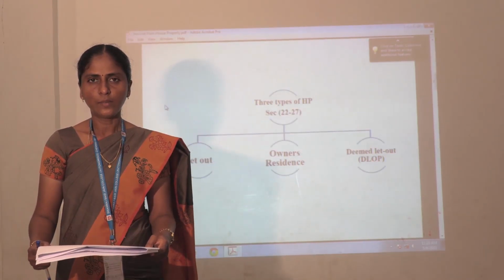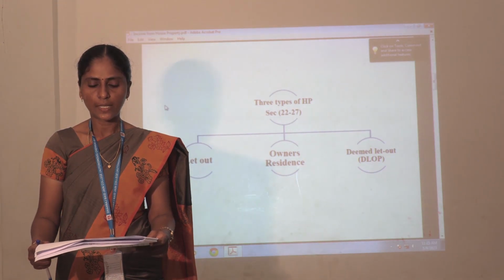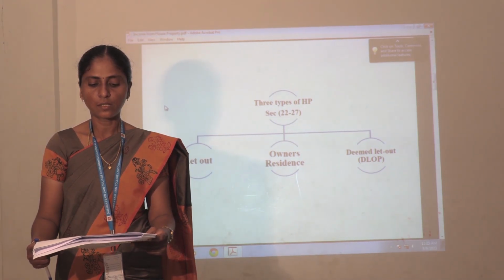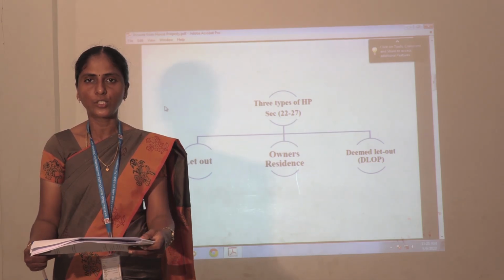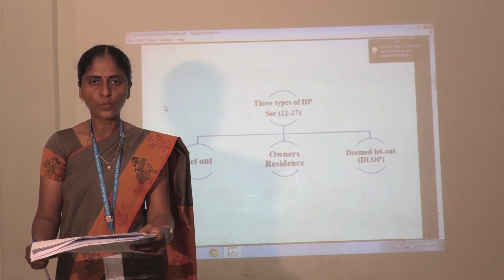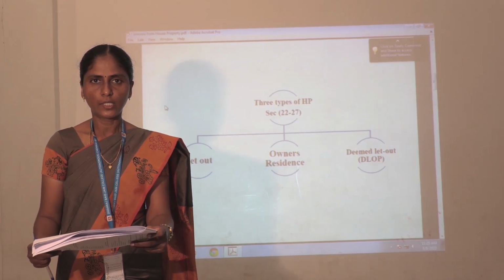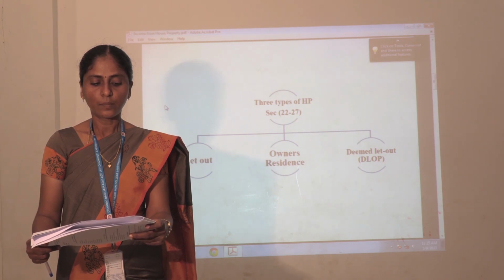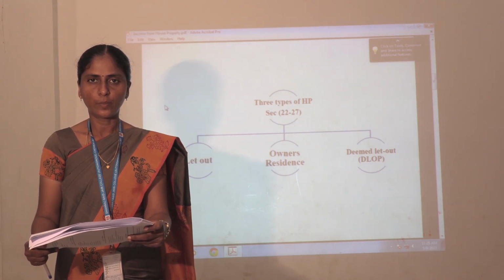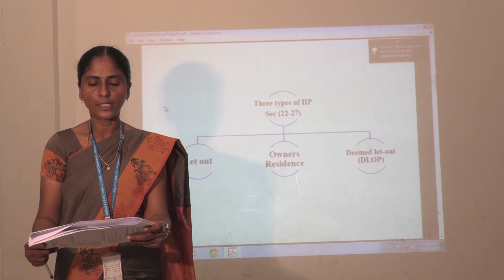Then the three types of house property. The house property income comes under sections 22 to 27. The first one, let out. Let out means any property is given for letting out for the purpose of getting rent. That is let out property.